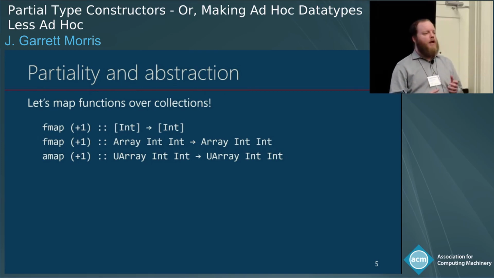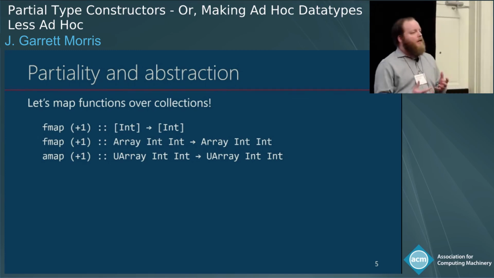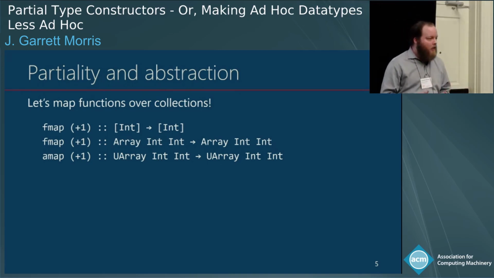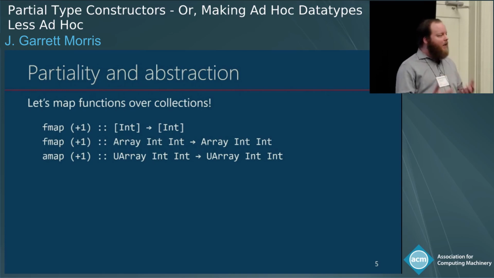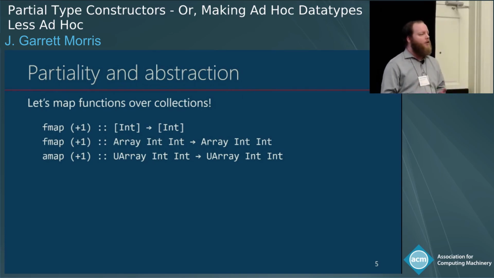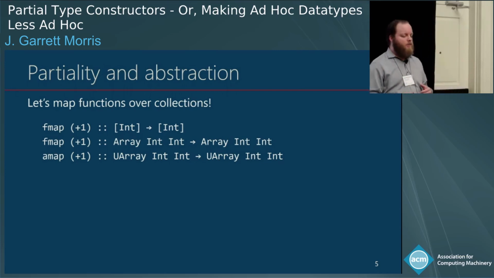Now, I had a subscription to Highlights for Children, and so I recognize when something's different from the rest of its friends. In particular, the problem here is not that typing amap is hard, and it's not that remembering to type amap is necessarily hard. It's that I'd like to be able to abstract over these things. That's what's fun about Haskell, is that we can build these higher order abstractions that make programming easier. But this is breaking that higher order abstraction. I can write fmap (+1), and that turns all kinds of collections of integers into all kinds of collections of slightly larger integers, so long as they aren't UArray collections.